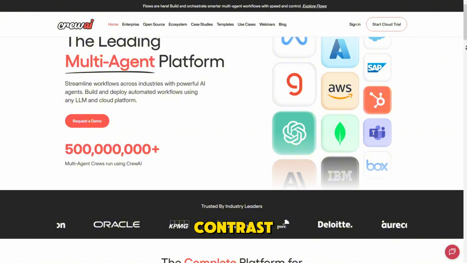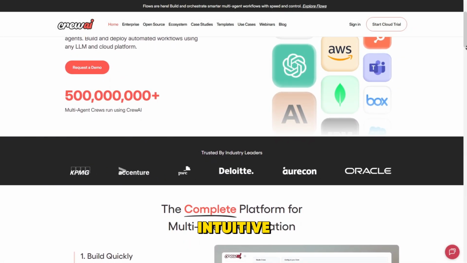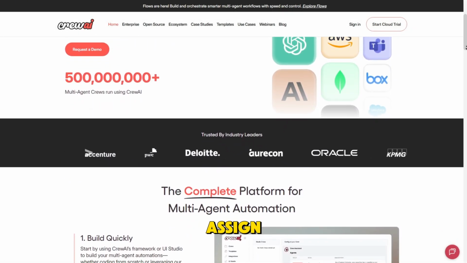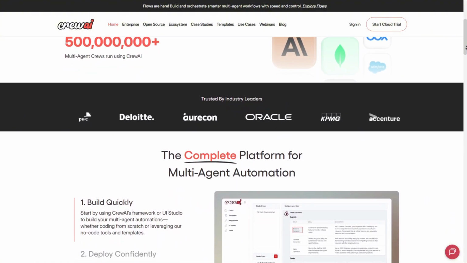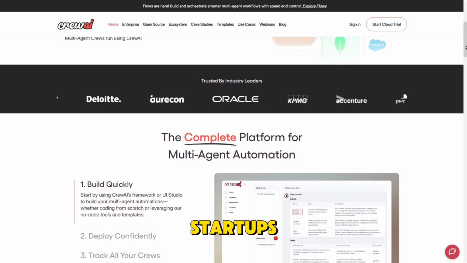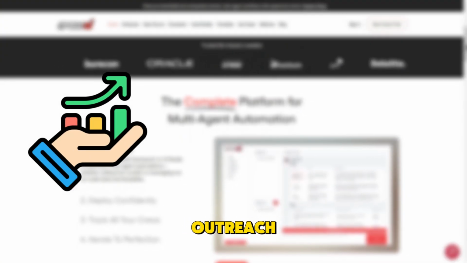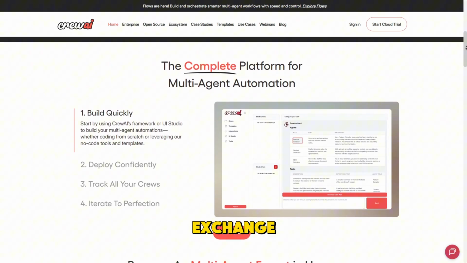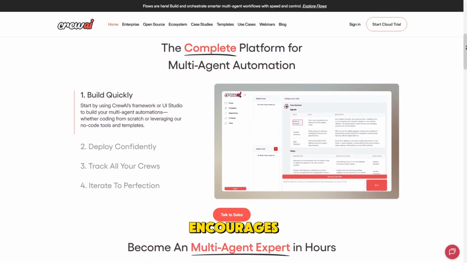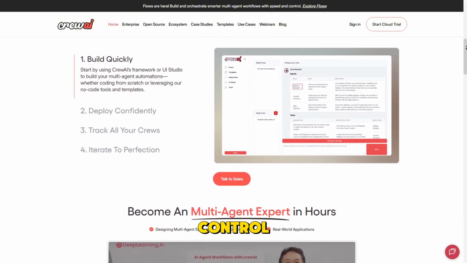CrewAI, in contrast, emphasizes collaborative AI crews to handle multi-step, real-world workflows. It's designed to feel more intuitive and less code-heavy, so you can assign roles and goals to multiple agents without deeply technical configuration. CrewAI is gaining traction among startups and small teams who want to orchestrate different AI agents for sales outreach, content creation, and data analysis without needing to manually script every exchange. The platform also encourages mixing human oversight with AI execution to maintain quality control.